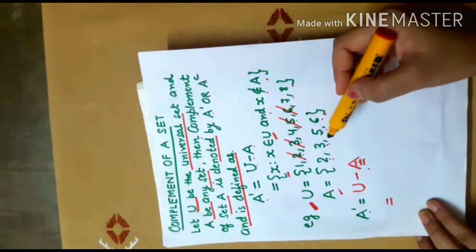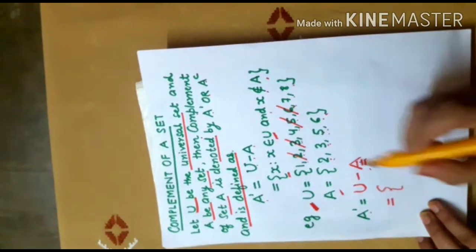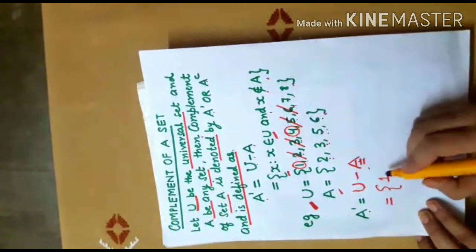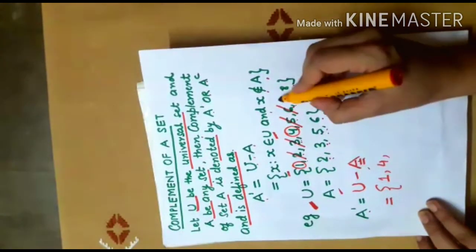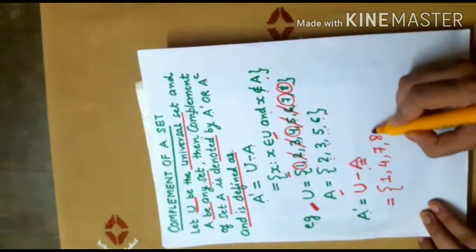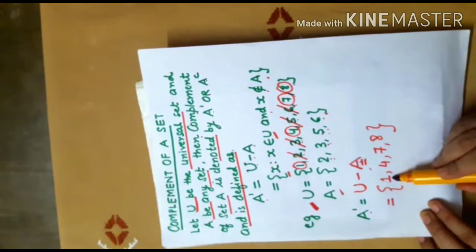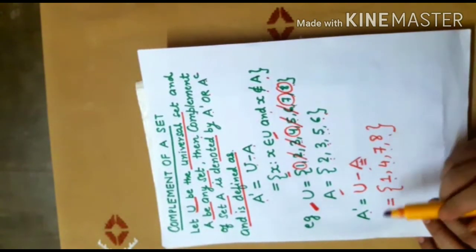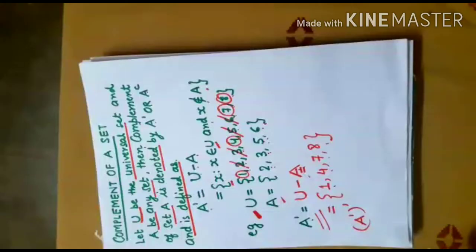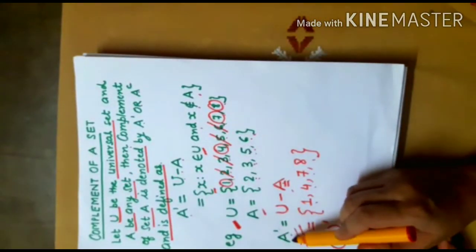So after removing A from U, I am left with the elements 1, 4, 7 and 8. So this set consisting of elements 1, 4, 7, 8 is called the complement of the set A. So here we have computed the complement of the set A.